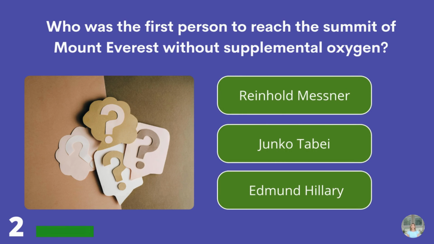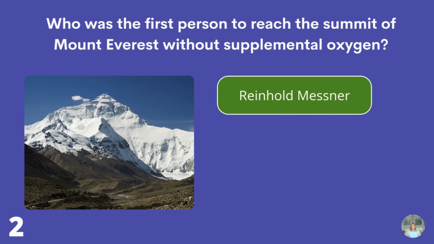Who was the first person to reach the summit of Mount Everest without supplemental oxygen? Reinhold Messner, Junko Taibei, or Edmund Hillary? Reinhold Messner.